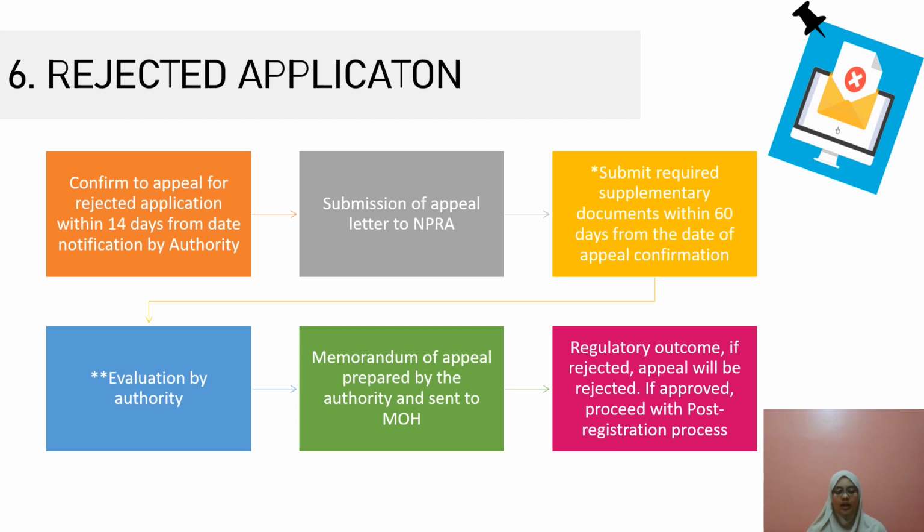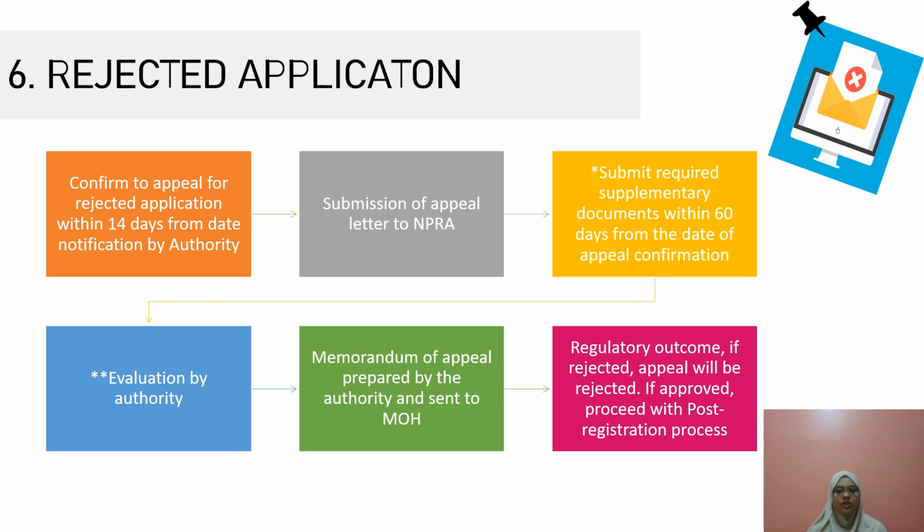Next, I will explain the appeal process. The first step is that the applicants may confirm to appeal for rejected applications within 14 days from the date of notification by the authority. Next, the applicants shall submit an appeal letter to the NPRA as per the address stated in the template appeal letter.